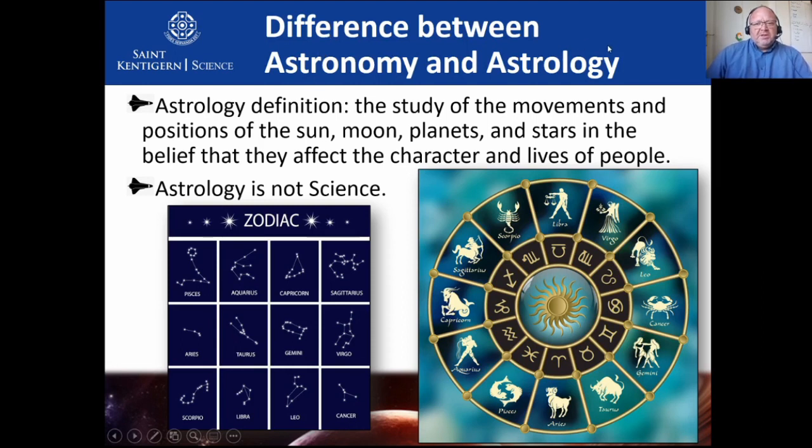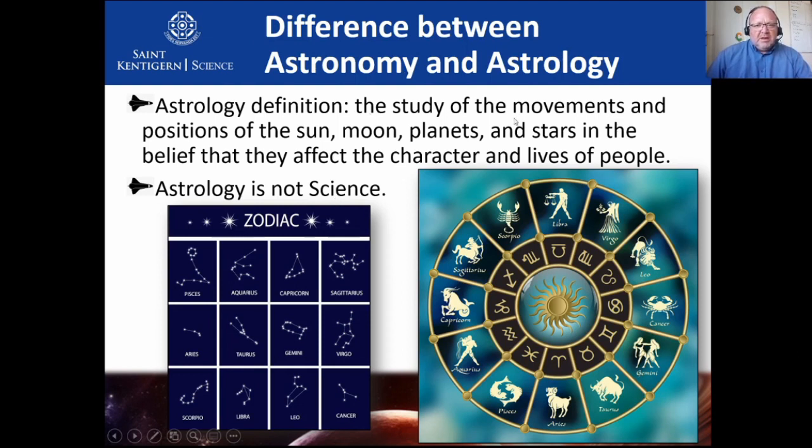Now, you've also heard of a little something called astrology. You might be a Libra, or a Scorpio, or a Pisces, or whatever. The first thing we need to say is that astrology is not science. It is not recognized by the scientific community as being science. An astrologer will try and tell you different things, and there are people who believe in this stuff, but the scientific community does not accept astrology as science.